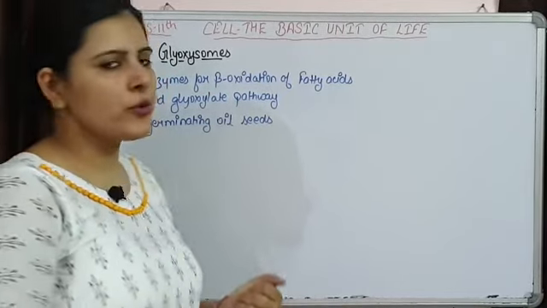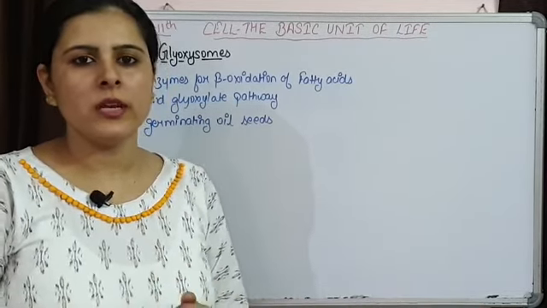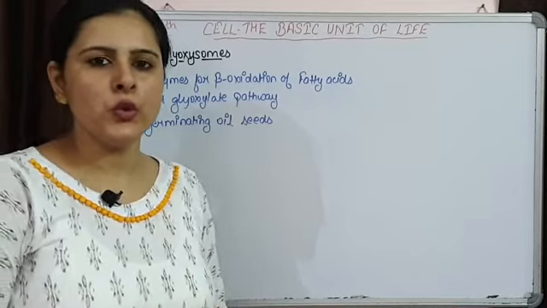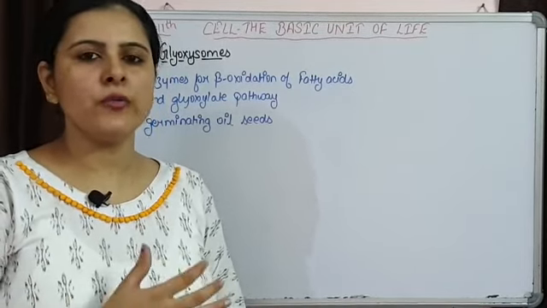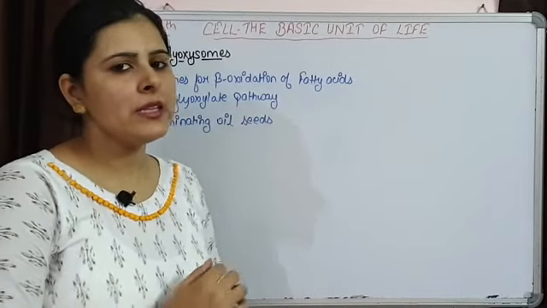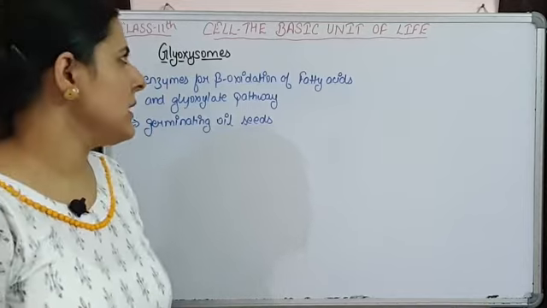So that's all for today. Next time we are going to discuss ribosomes: these are present in eukaryotic cells, how they are present, how they assemble, what different functions they perform, and then we are going to move to the cytoskeleton. So that's all for today.